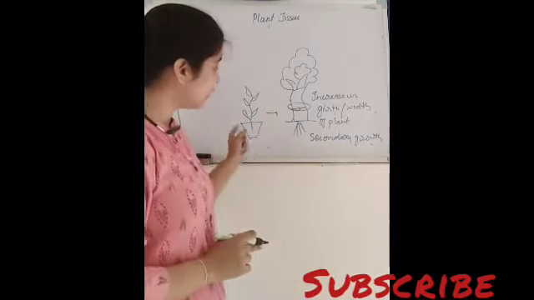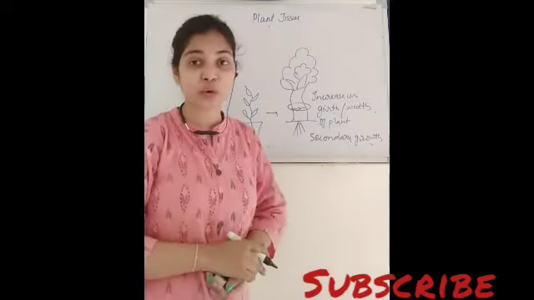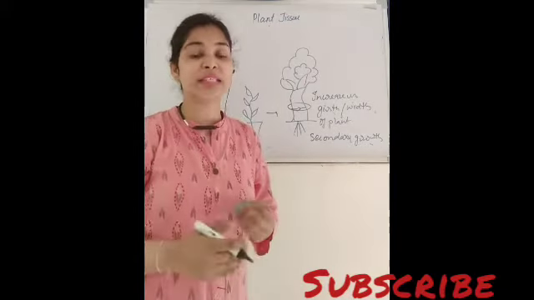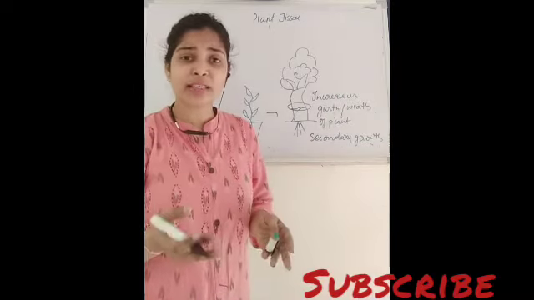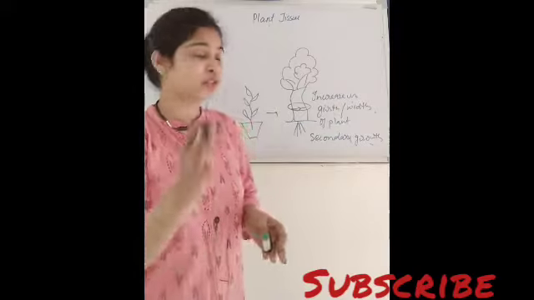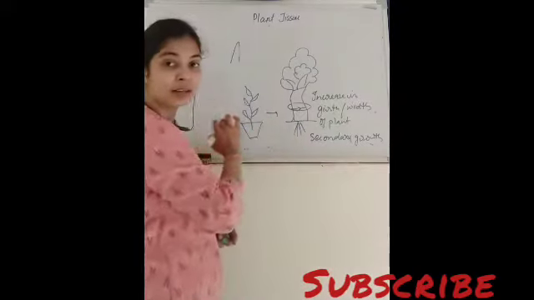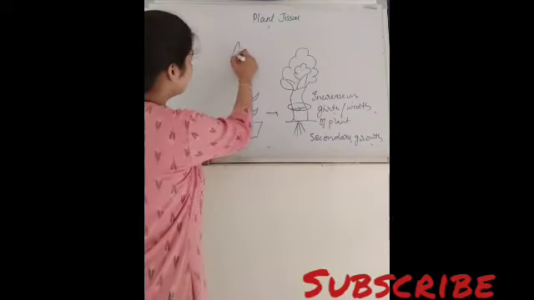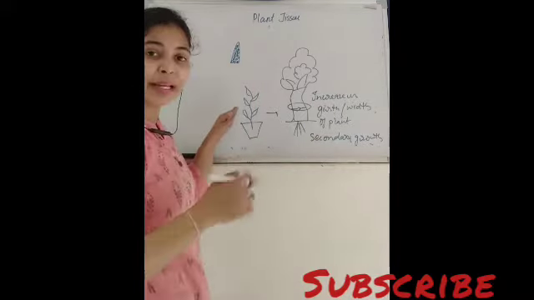So here actually the meristematic tissue, as we know that they are responsible for the growth of the plant, and they have the ability to divide. So obviously when they divide, they give rise to new cells, and new cells again will be pushed out just like this. चलिए ऐसे समझ लेते हैं. Suppose this is the meristem. This is the meristem region in which a number of meristematic cells are there, right? So these cells will keep on dividing.